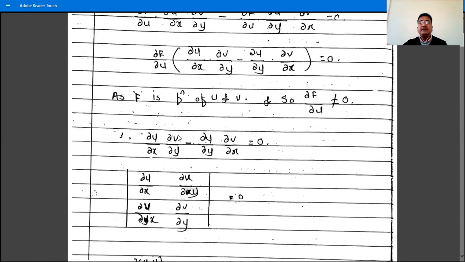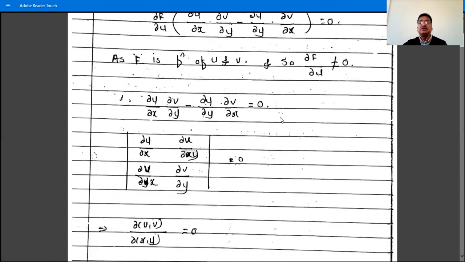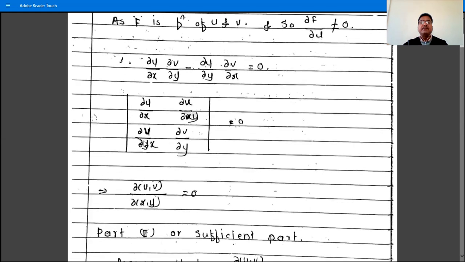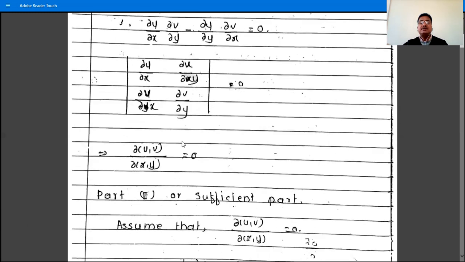That ∂w/∂x · ∂v/∂y − ∂w/∂y · ∂v/∂x is equal to 0. And this is the determinant of ∂w/∂x, ∂w/∂y, and ∂v/∂x, ∂v/∂y. And this is the Jacobian ∂(w,v)/∂(x,y) is equal to 0. That is the first part. We have to prove the Jacobian ∂(w,v)/∂(x,y) is equal to 0.